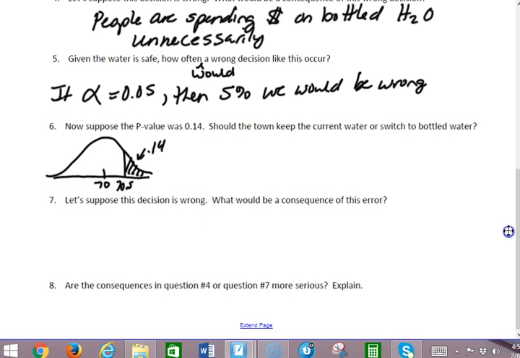Now, if an individual household was 70.5, I'd be concerned because obviously we're concerned anytime we get over 70.5. But we're saying if I took lots and lots of samples, I would expect some of the samples to be a little higher than 70, some to be a little lower. If I'm only concerned about the average, this is not an unusual sample to happen. So this is a different situation where maybe my standard deviation is different.